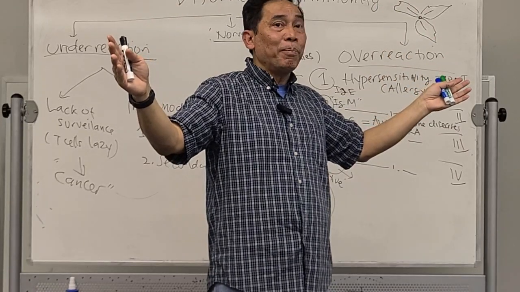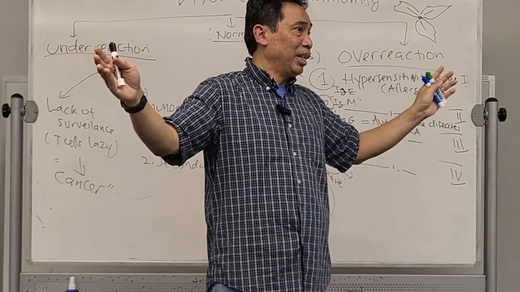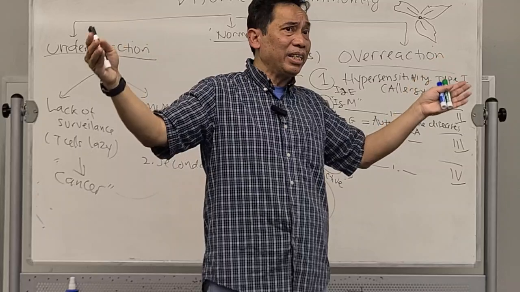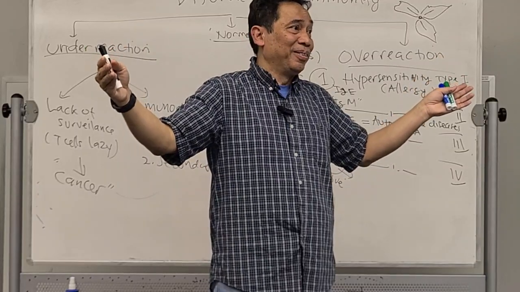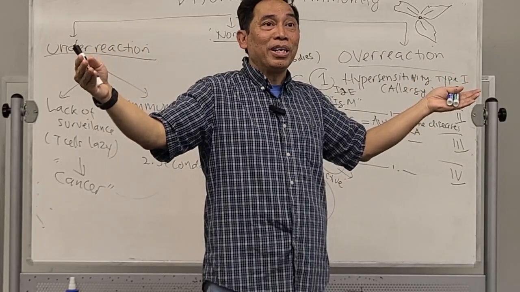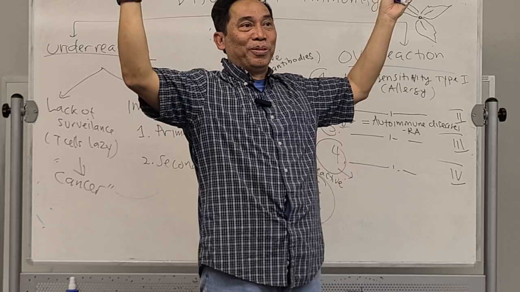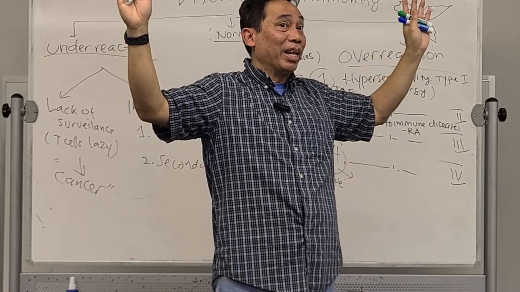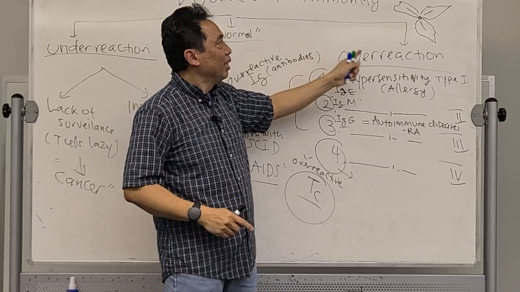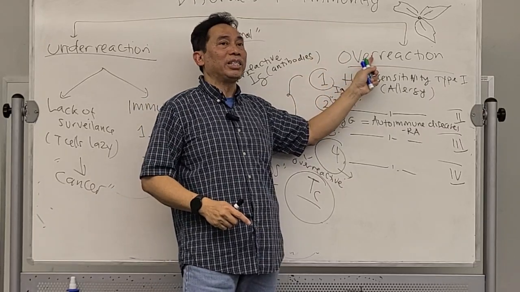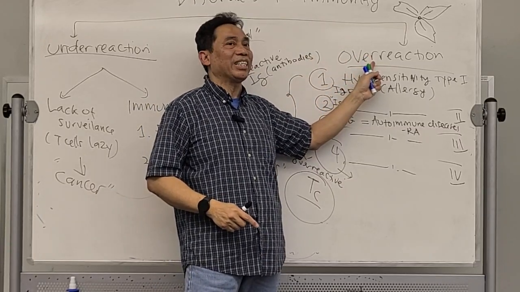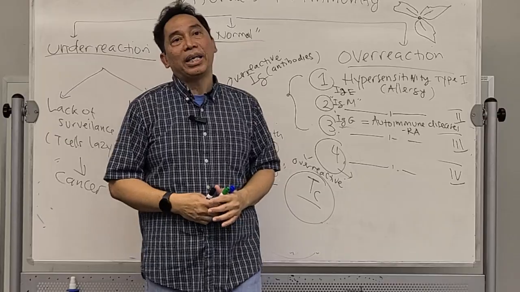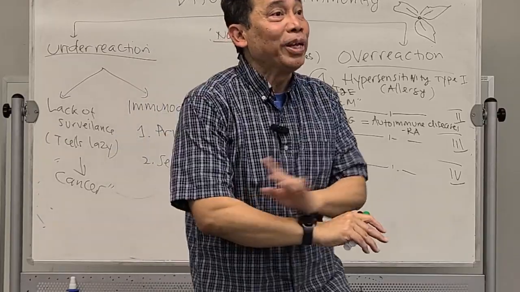It's overreactive. Some people sometimes don't have that. Some people who are not really allergic are sometimes okay. Bee sting, for example: some people get a bee sting, boom. But for some people, no problem. Why do some people have it? Because they have the condition called overreaction or hypersensitivity.